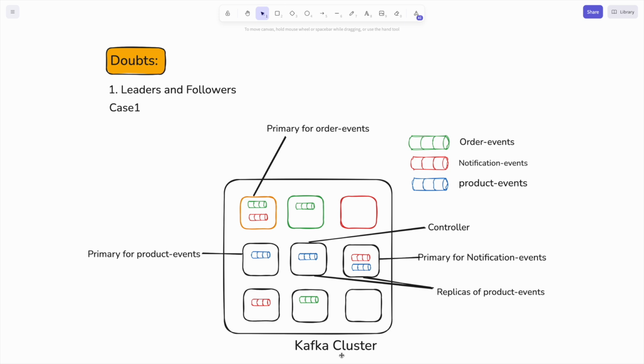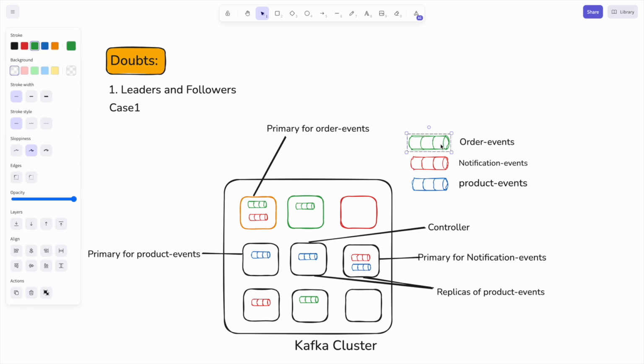Now the main doubt was: if we have three topics, for example the order events, notification events, and the product events, just imagine the green color represents the order events, the red color represents the notification events, and the blue color represents the product events. So these are the three topics created in this Kafka cluster. Now one broker can contain all the topics, or one broker can contain only one topic. It all depends on which broker has been allocated for that topic.